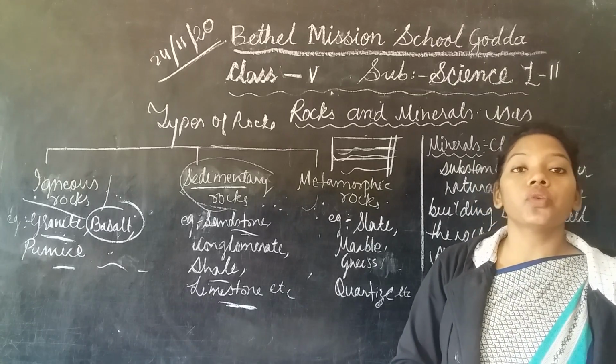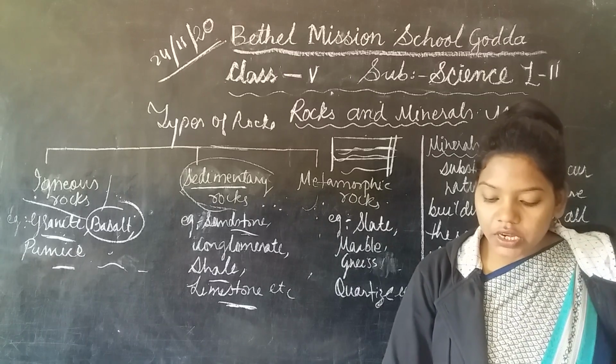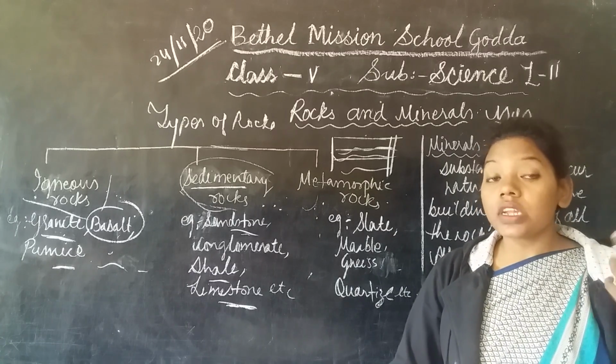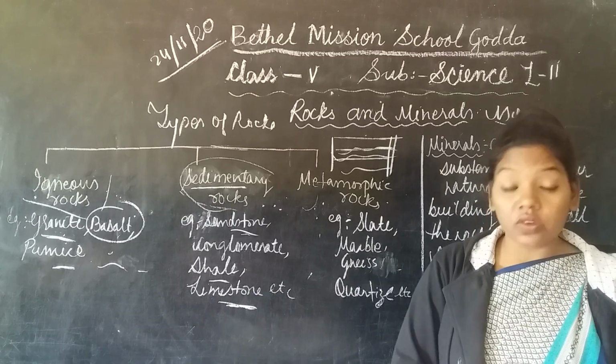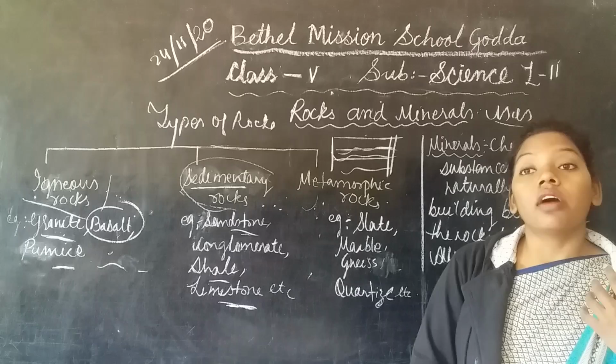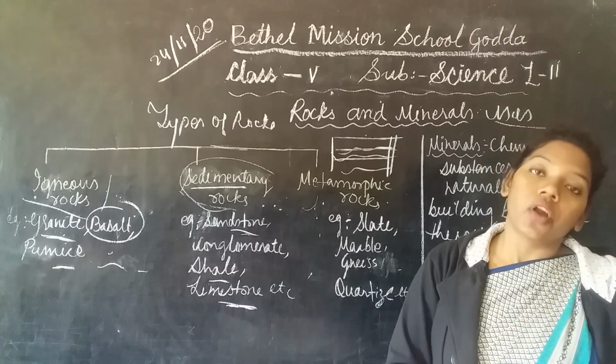These are the different uses of rocks. And minerals have different uses, like making utensils, different cooking utensils from iron and aluminum, and different machines for industrial purposes. So these are the different uses of rocks and minerals.